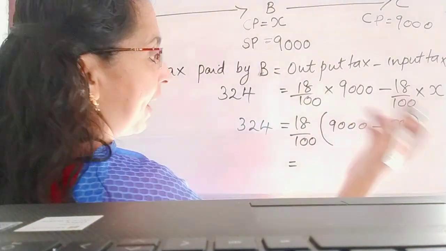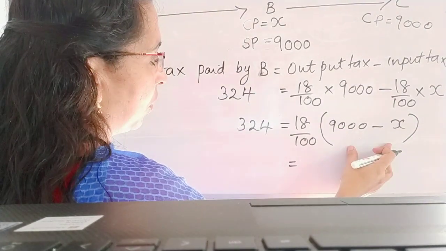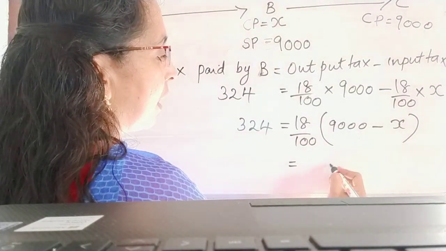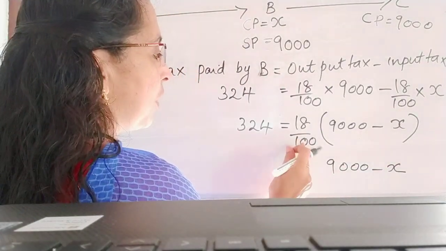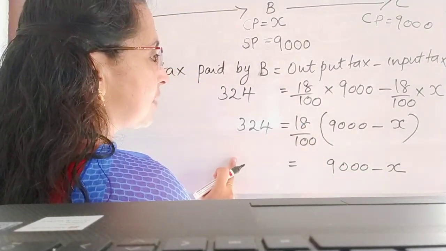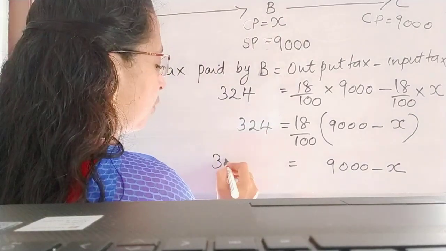Then we need X, the selling price. So for finding X, keep 9,000 minus X on the right side itself. If we take 18 by 100 to the left side, it becomes its reciprocal, 100 by 18. Already 324 is there.